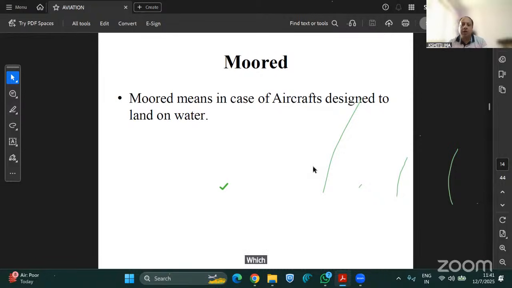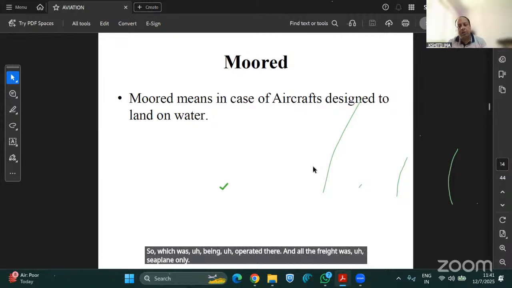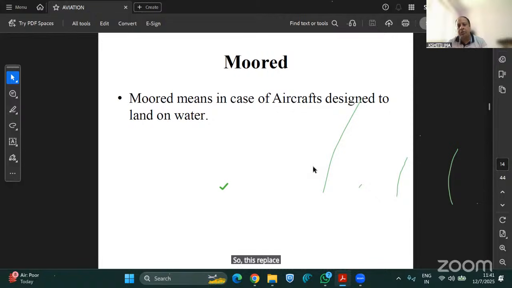which is one of the scheduled airlines operating there, and all the fleet was seaplane only. These seaplanes have the capacity to take off from water as well as land on the water.